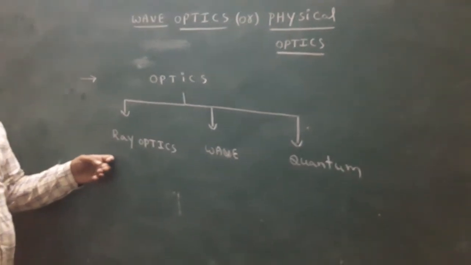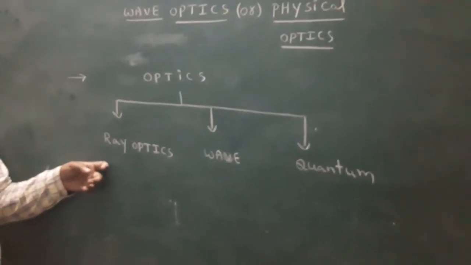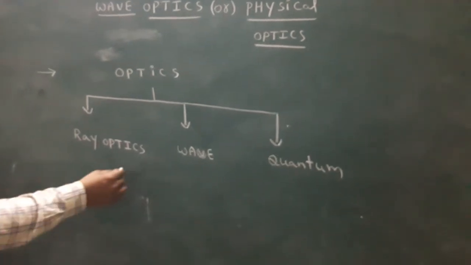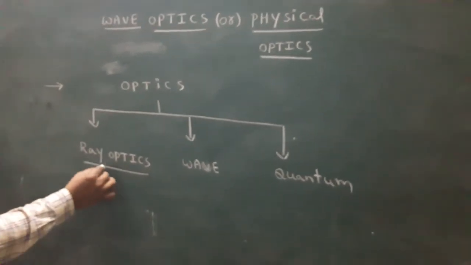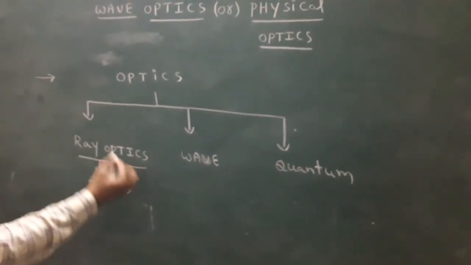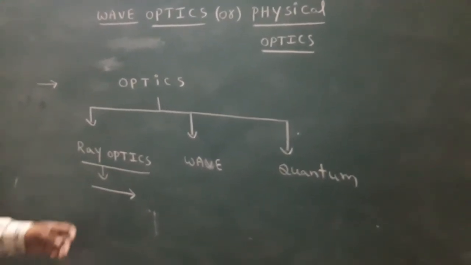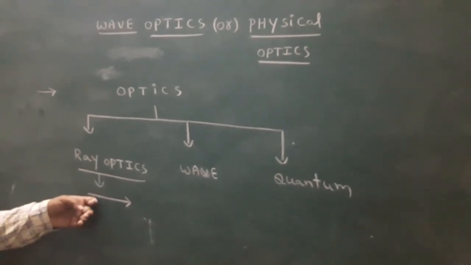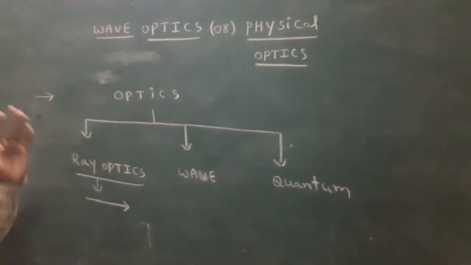Ray optics is already completed; some parts I discuss. In ray optics, the light propagates in the form of straight lines.